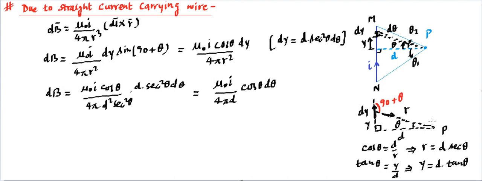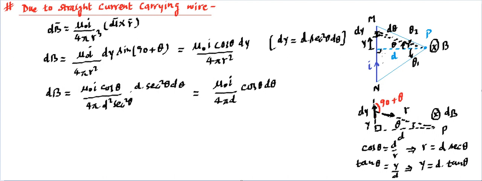Using the right hand rule, place the fingers of your right hand in the direction of dy and curl towards r, then the thumb goes inside, so dB is going to be inside. If we take this current element at any location between m and n, the cross product will always be inwards. So the total magnetic field at point P is going to be into the plane. That is the direction of the magnetic field at point P.